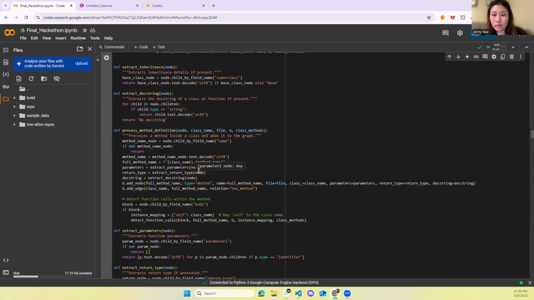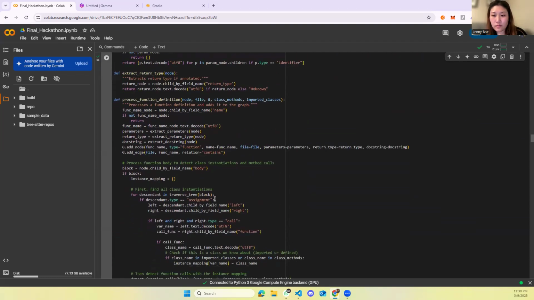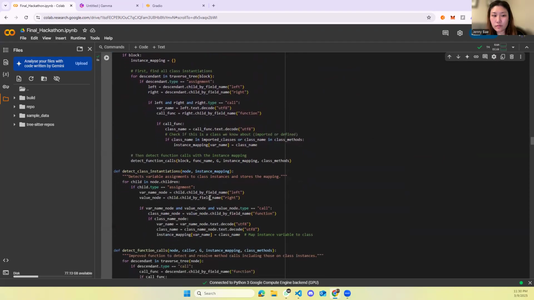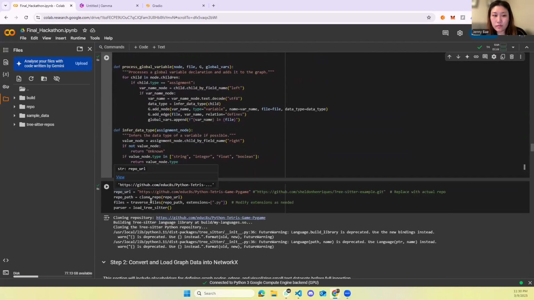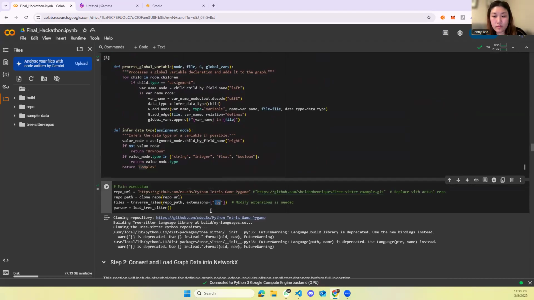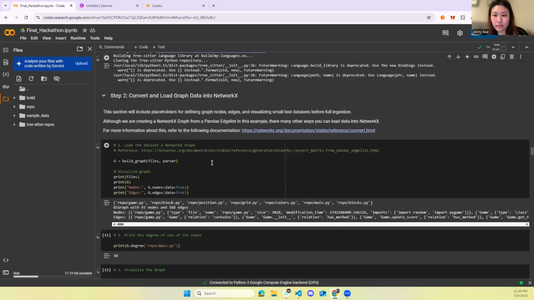So it's basically a directed graph where, say, function A calls function B, or file A contains functions A, B, C, or class A contains methods A, B, C. Based on that, and some other information, is what we are storing in the graph. This is how we are creating our graph. For right now, we are only focusing on Python files. So that is what it has extracted.